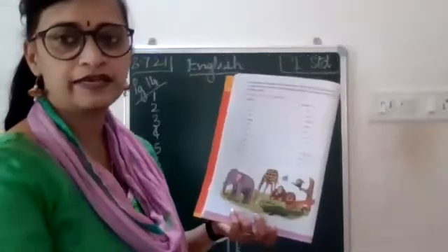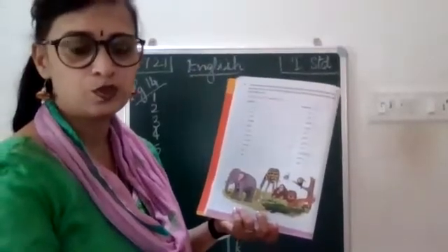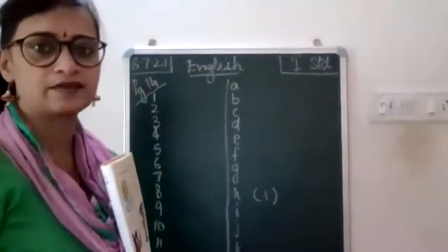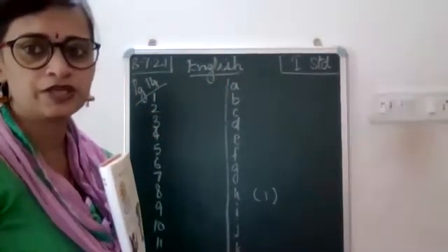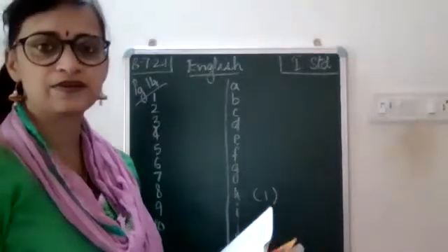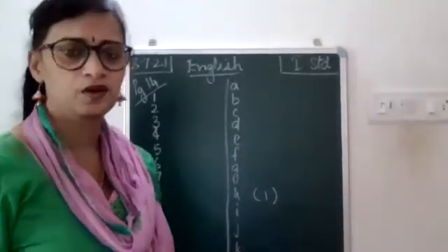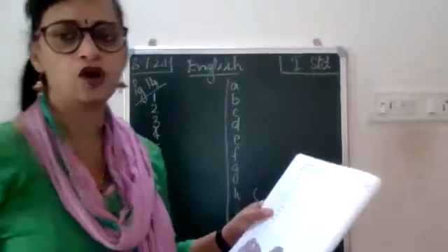You will not draw the line. Instead, I want you to write 1 in the bracket next to H. Okay, open the bracket, write 1 and close the bracket. Next to H. H is where kitten is given. You will write 1.